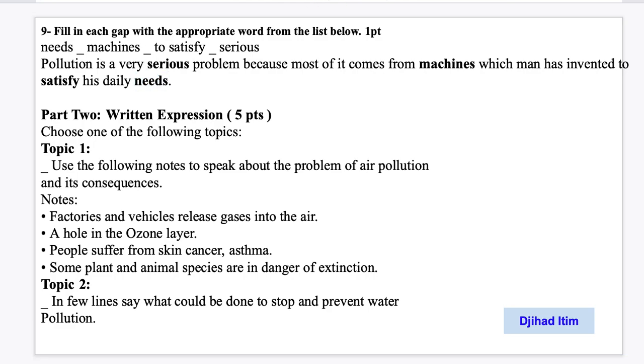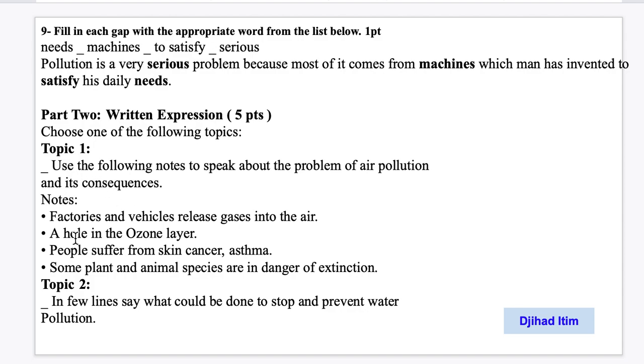Okay, so we read it again. Pollution is a very serious problem because most of it comes from machines which man has invented to satisfy his daily needs. Part 2, written expression. 5 points. Choose one of the following topics. You have 2 topics here and you will have to choose only one. Okay, first one, use the following notes to speak about the problem of air pollution. So in the text we talked about water pollution, but you are asked to talk here about air pollution and its consequences. Okay, we have reasons and consequences, etc.